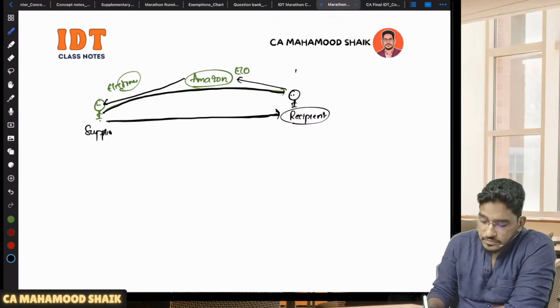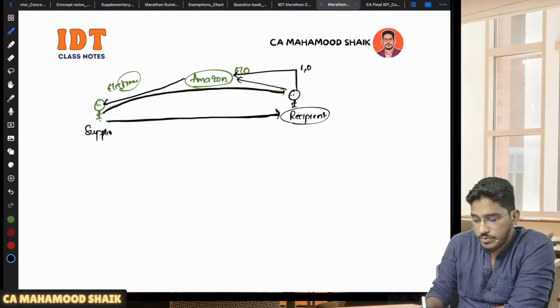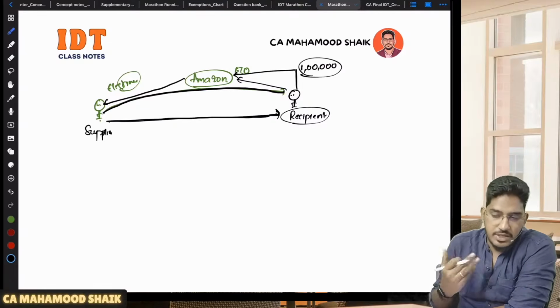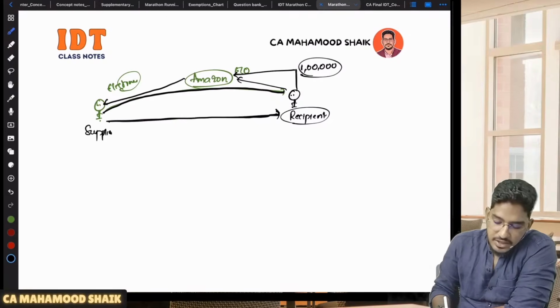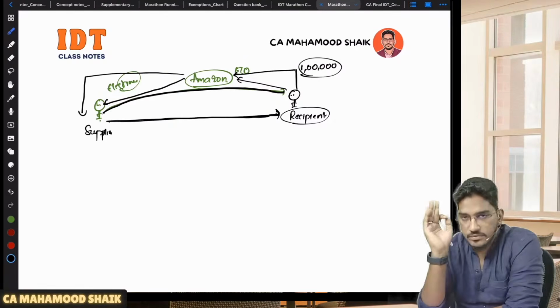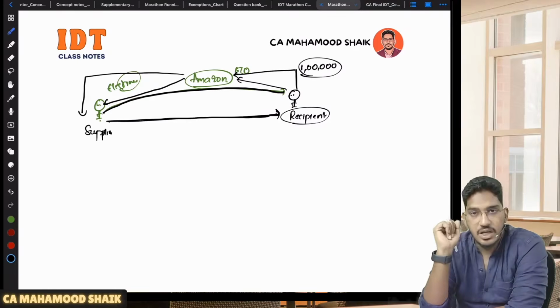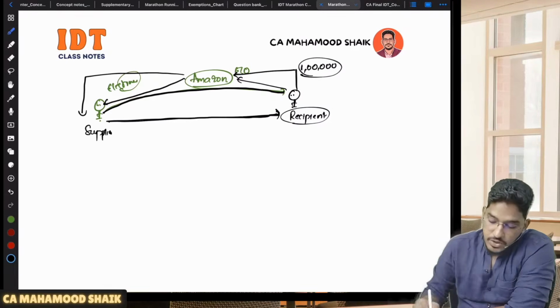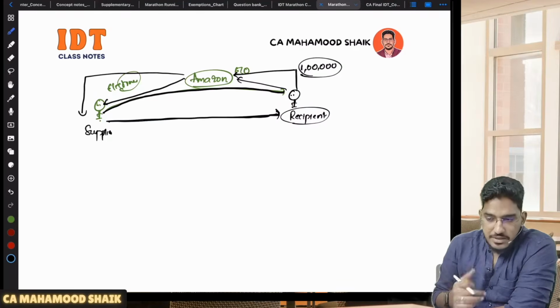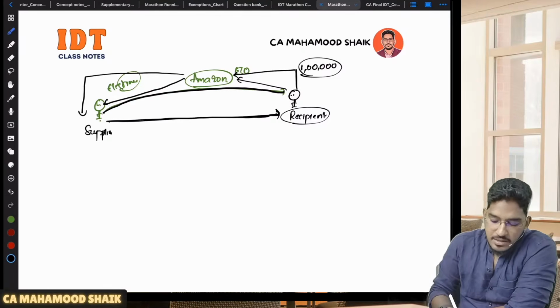Now what actually happens is you will pay the consideration. Let us say you are buying a laptop worth 1 lakh. That 1 lakh will be received by Amazon. Now what will Amazon do? Amazon will deduct their commission and all other charges. After deducting all other charges, they will remit the amount to the supplier, though the settlement might happen monthly. So you are paying the consideration to Amazon, and Amazon will deduct their expenses, commission and charges, and remit the balance amount